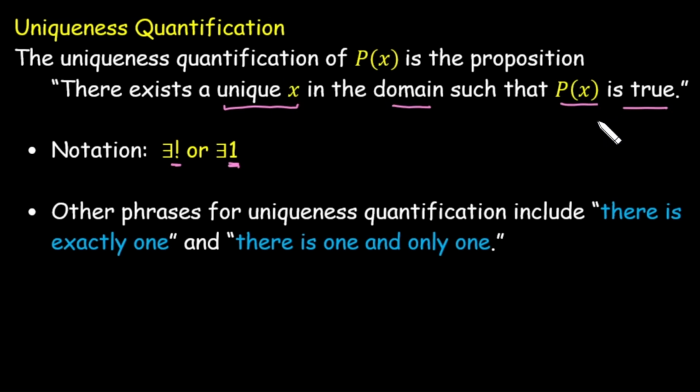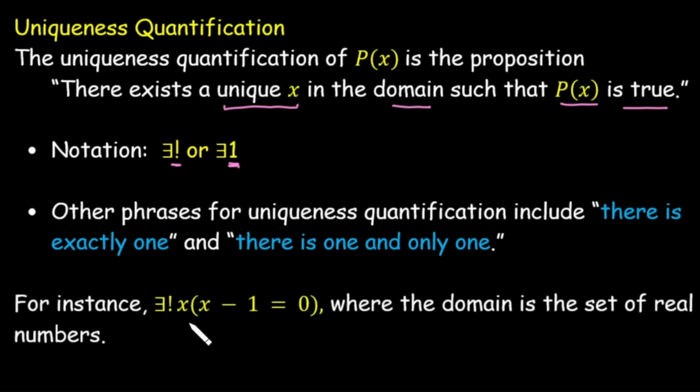Let's take an example. Suppose we have this form: there exists a unique x for which x minus 1 is equal to 0, from the set of real numbers. Is there only one value of x from the real numbers such that x minus 1 is equal to 0? The statement is clearly true because only for x equal to 1 is this statement true, otherwise false.